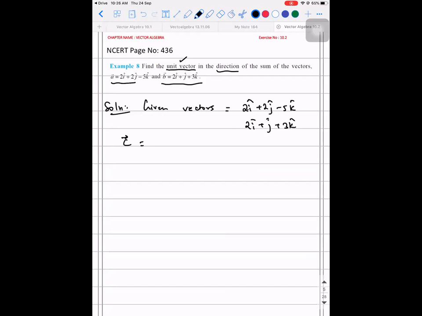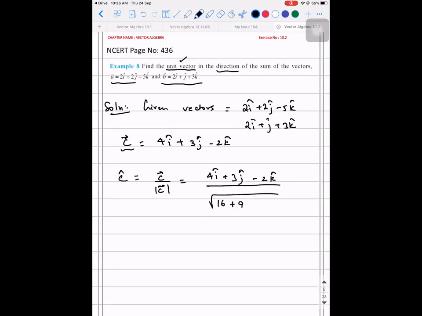So what will be the sum of both the vectors? 4i cap plus 3j cap minus 2k cap. If I call this C vector, they're asking a unit vector for whom? For C. So C cap is equal to C vector divided by magnitude of C vector. 4i cap plus 3j cap minus 2k cap divided by square root of 16 plus 9 plus 4. So divided by root of how much? Root 29. That's the answer. So no units and all, just write the vector and leave it.